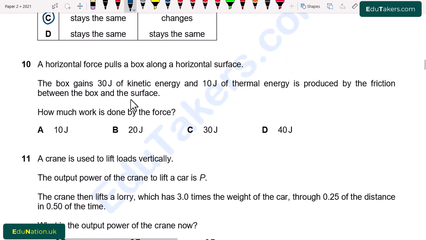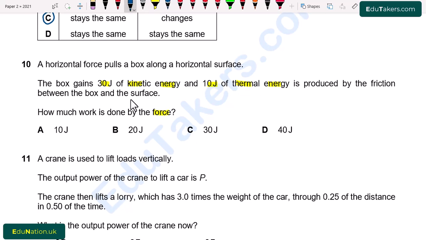Question number 10. A horizontal force pulls a box along a horizontal surface. The box gains 30 joule of kinetic energy and 10 joule of thermal energy is produced by the friction between the box and the surface. How much work is done by the force?